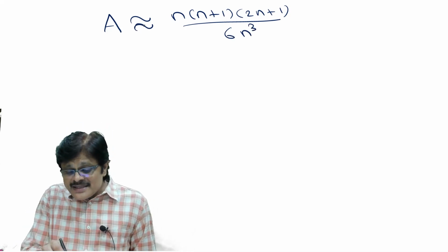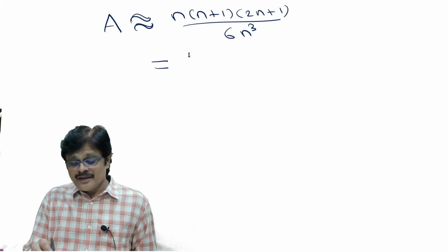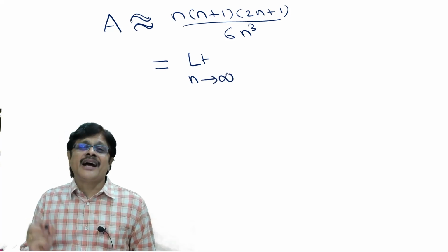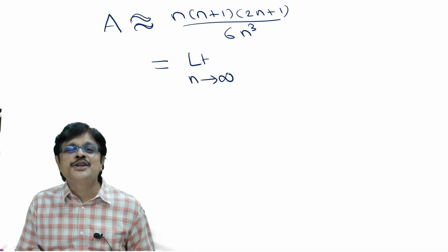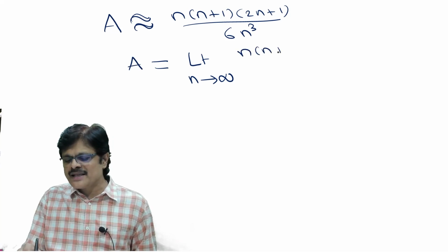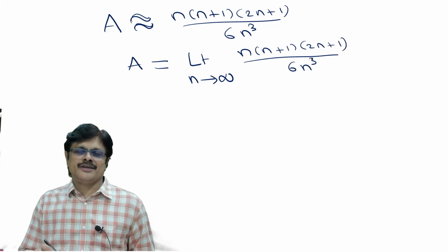Now this approximation becomes equal when n is very, very large. Mathematically, n tends to infinity. So you are going to get n into n plus 1 into 2n plus 1 by 6n cube.